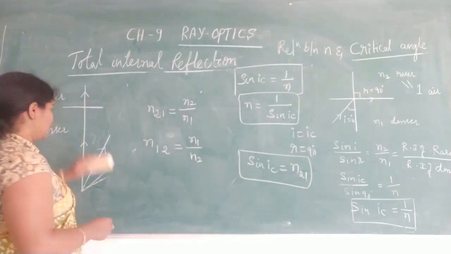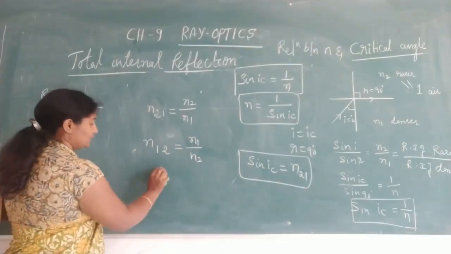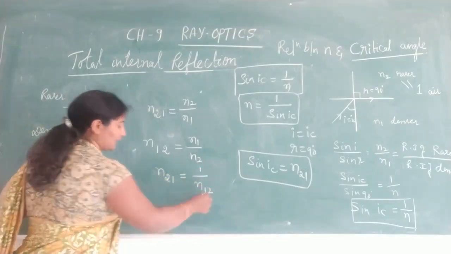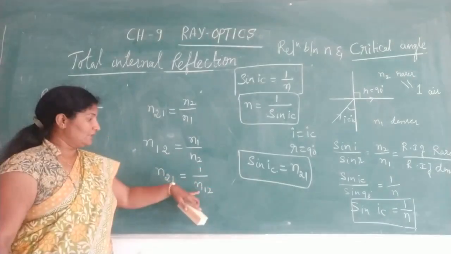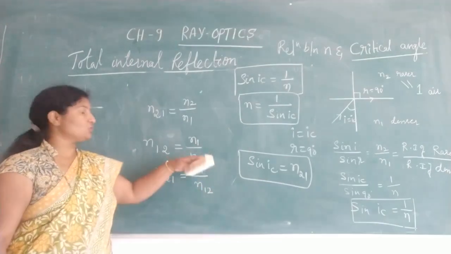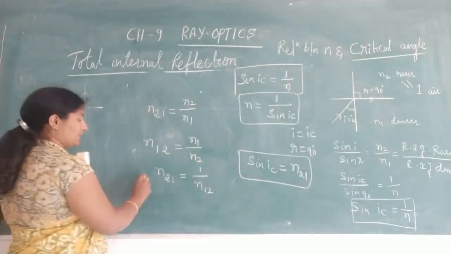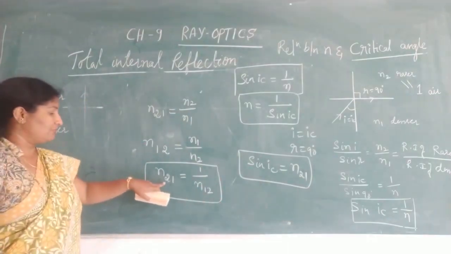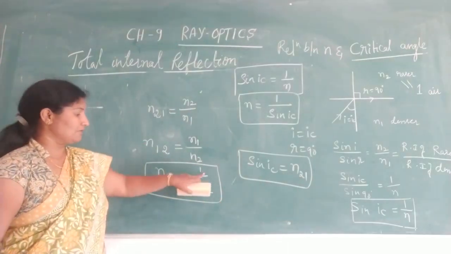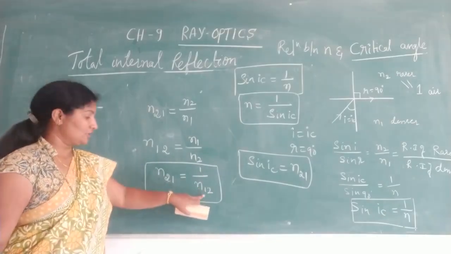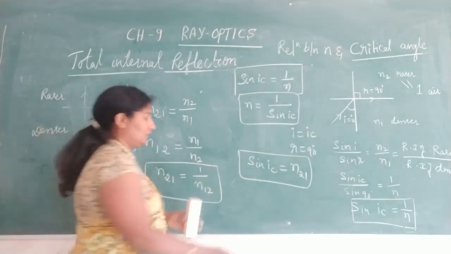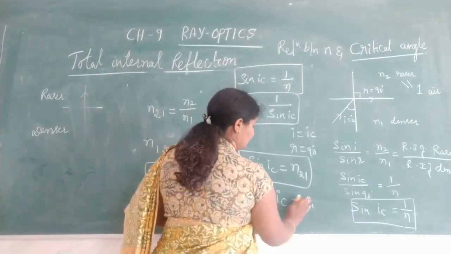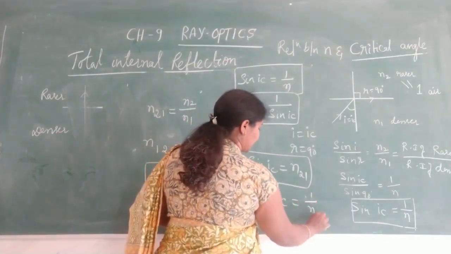So we can write n21 is equal to 1 divided by n12. Can we write like this? n12 means it is n1 by n2, and it goes to the numerator again. So the refractive index of medium 2 with respect to medium 1 is equal to 1 divided by the refractive index of 1 with respect to 2. Nothing but sin IC is also equal to 1 divided by sin 1.